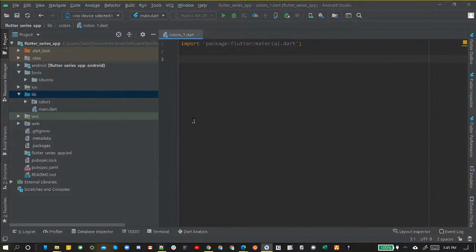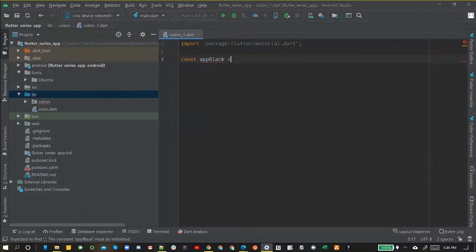Okay, so first thing we're going to do in our colors app is we're going to define some colors. And to define the colors, we're going to use a constant. We're going to define it as a constant variable, and we're going to call this one, lowercase first, appBlack, okay?